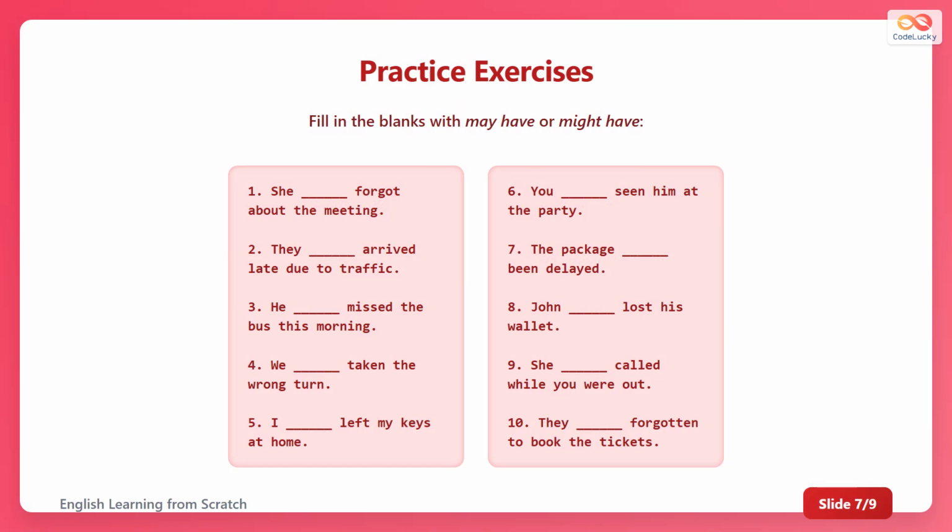Now try filling in the blanks with may have or might have. For example, she blank forgot about the meeting could be she may have forgotten about the meeting. Use these modal perfect forms to express past possibility in your sentences. Practice will help you become comfortable using may have and might have.